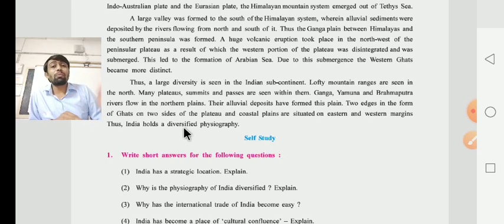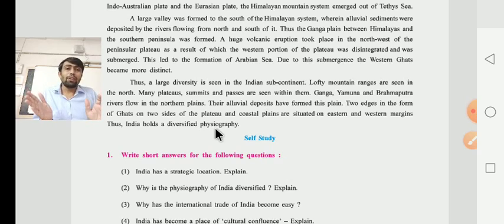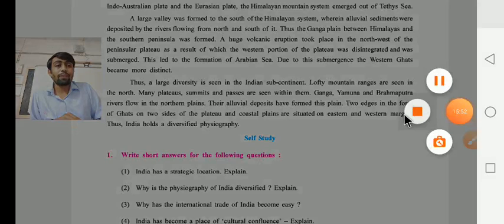And you know very well the meaning of diversified. Diversified means various, जिसको आप गुजराती में जुदू जुदू कहते हैं. Physiography, as I have already told you, means prakrutik bhugol; they are telling about the geographical structure of India. Due to this kind of situation of the eastern part and western part, we can say that India holds a diversified physiography.